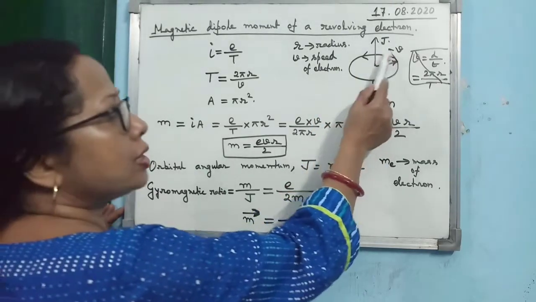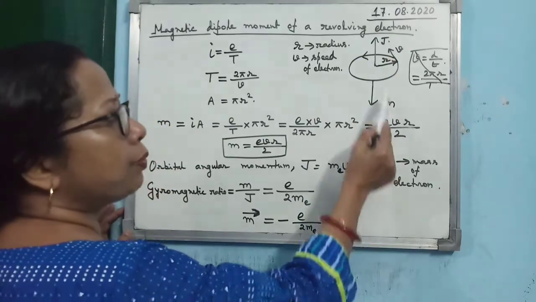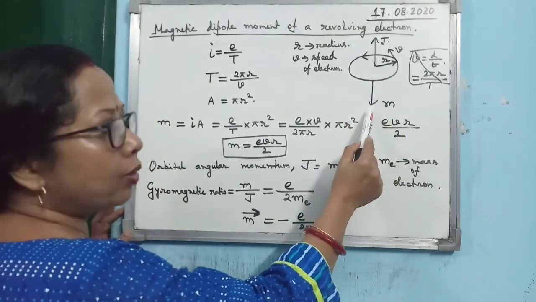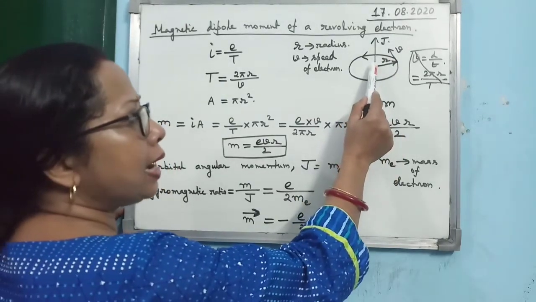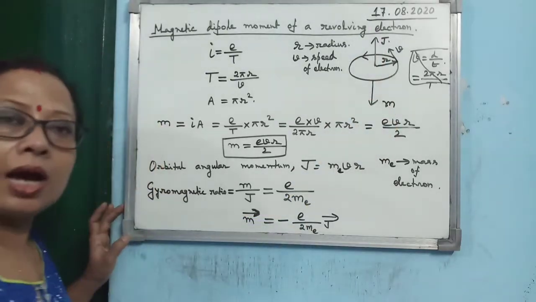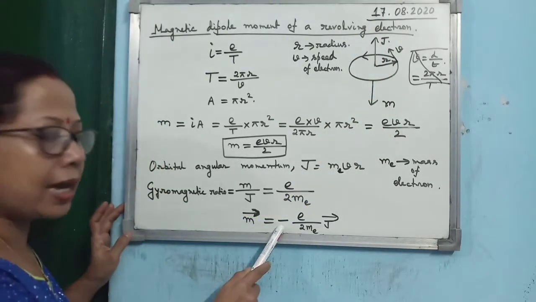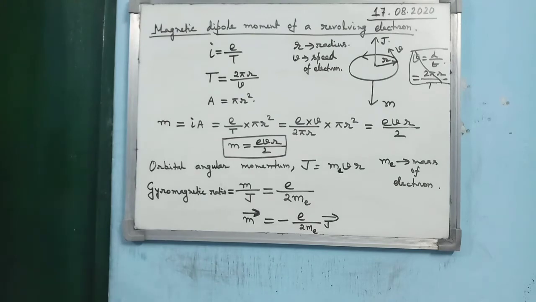So when the electron is revolving in this direction, the dipole moment is in the downward direction, but the orbital angular momentum will be in the upward direction. So this negative sign indicates that M and J act in opposite directions. So you must remember the expression for M, the expression for J, then the ratio M by J. And what is the name of M by J? That is the gyromagnetic ratio.